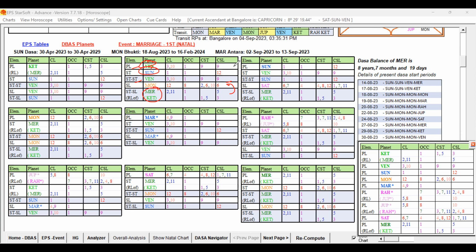Apart from that, Saturn also plays a role in the supports. Saturn is also important because, being the primary cuspal sublord key planet, its role can be significant in the Bhukti Lord. If the Bhukti Lord has the key planets of the Dasa Lord and Saturn's role is also present, it is going to be very strong. Now let us check which planets have these key planets in their rulers.